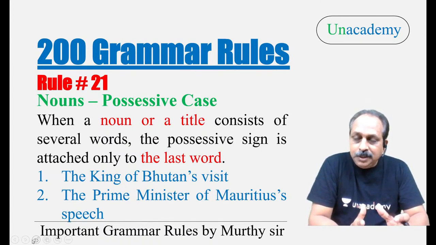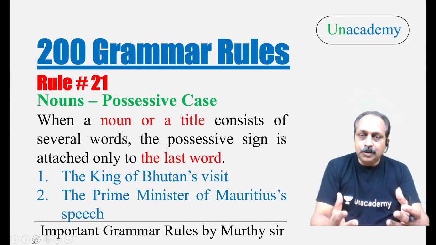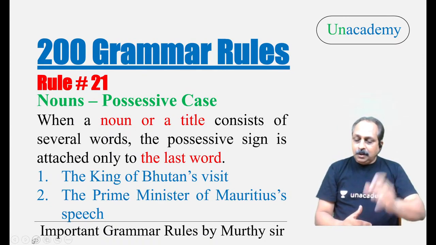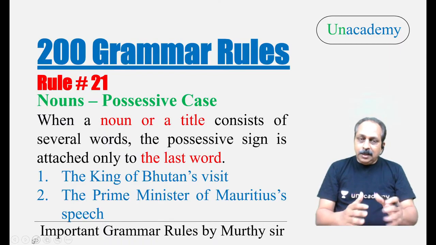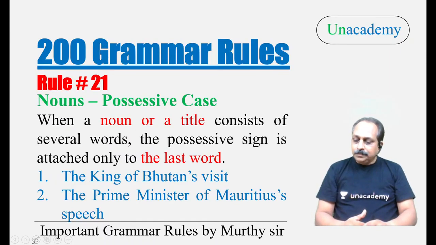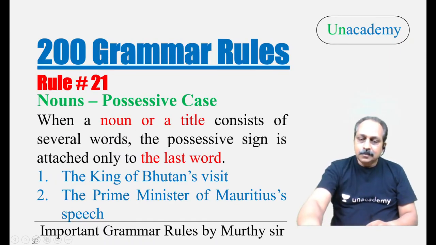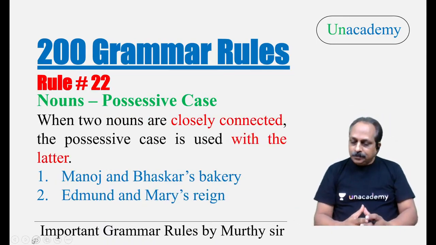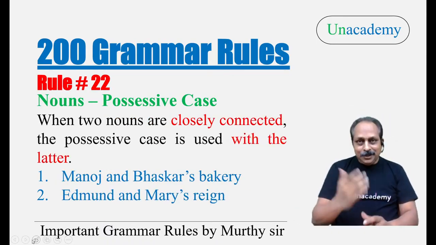If you don't have a question, say no question, sir. Please respond if there's a question about this particular rule. If you say no, sir, then I'll go to the next rule. Okay, that's good. I appreciate your response.